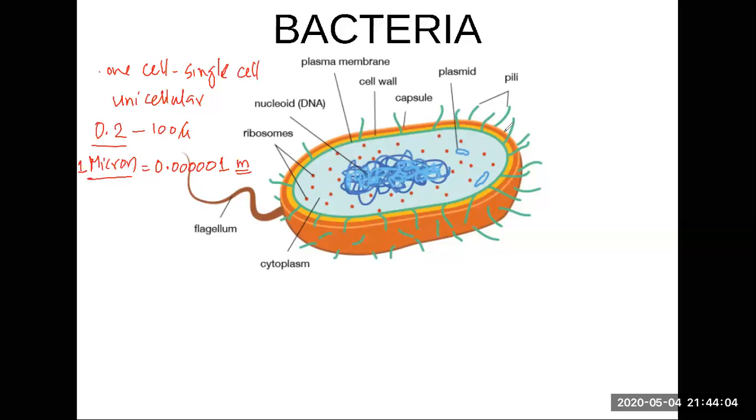You can see it has a cell wall followed by a cell membrane. There is cytoplasm. But what's missing here? They don't have a nucleus. They don't have a nucleus. They have something called a flagellum to swim in the water. These are the features of bacteria.